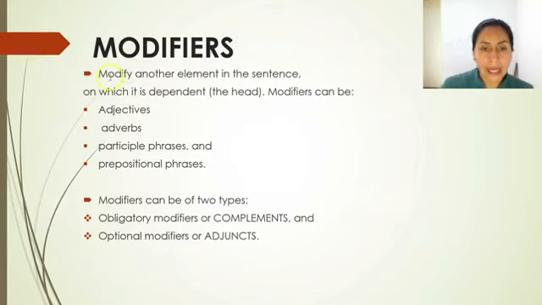Modifiers. A modifier modifies another element in the sentence, the head. Modifiers can be adjectives, adverbs, etc. According to Miller 2008, modifiers can be of two types: obligatory modifiers and optional modifiers.